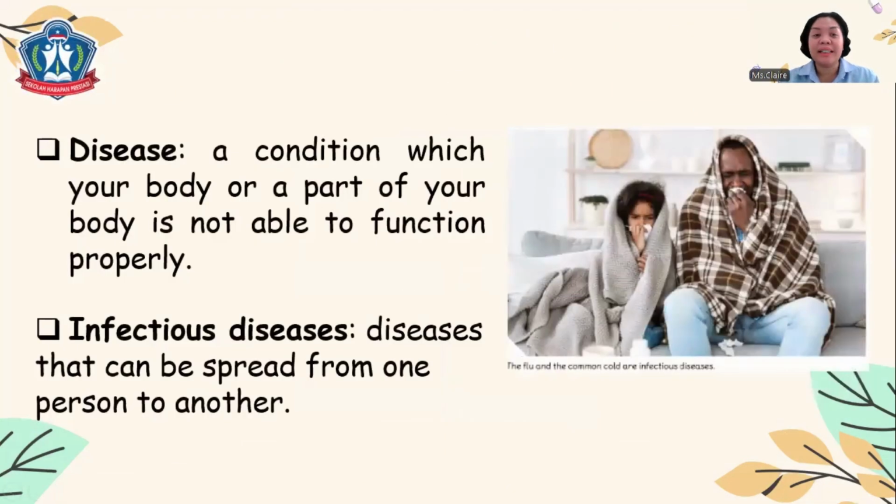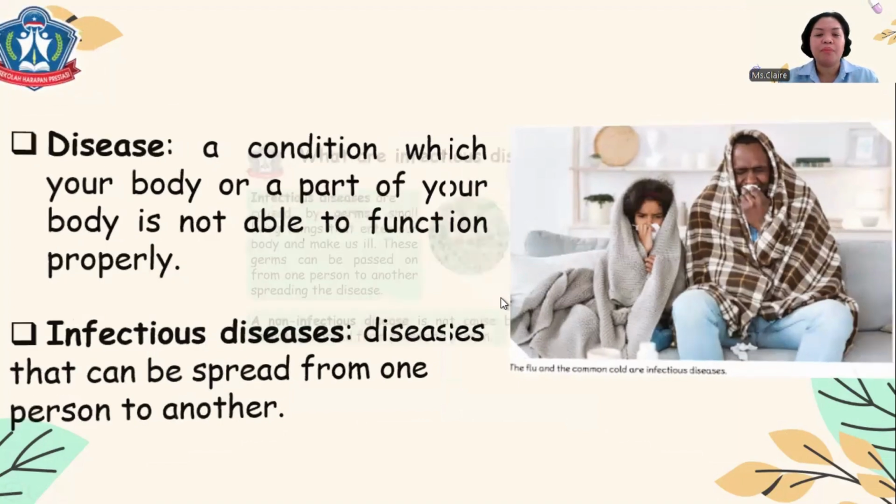What is a disease? A disease is a condition in which your body or part of your body is not able to function properly. So take note, what are infectious diseases? They are diseases that can be spread from one person to another. Examples are the usual flu or the common cold. They are easy to spread, right? So they are infectious diseases.